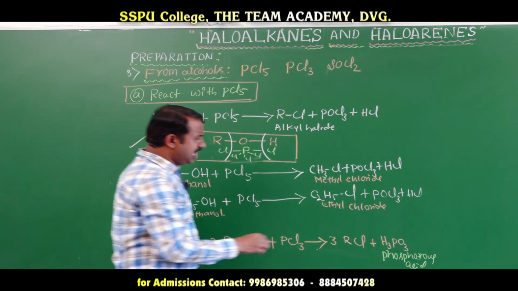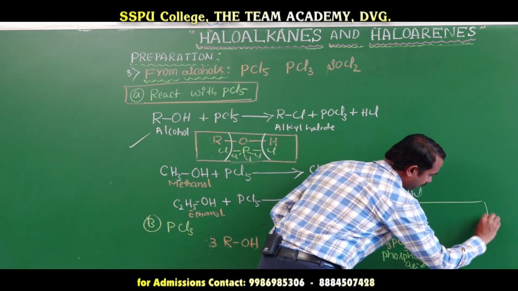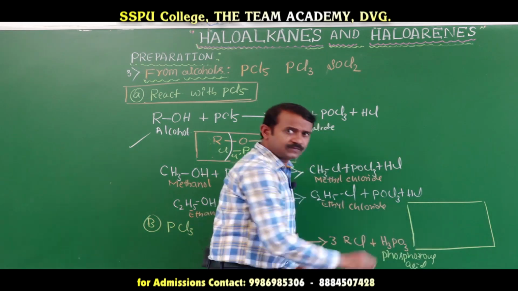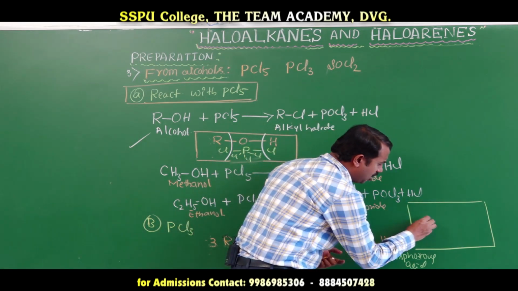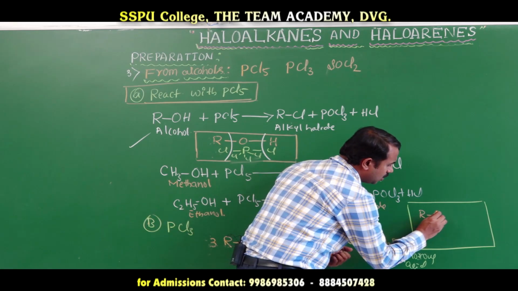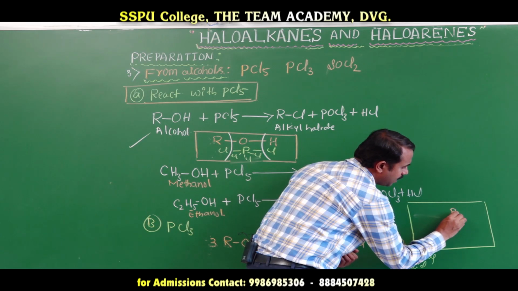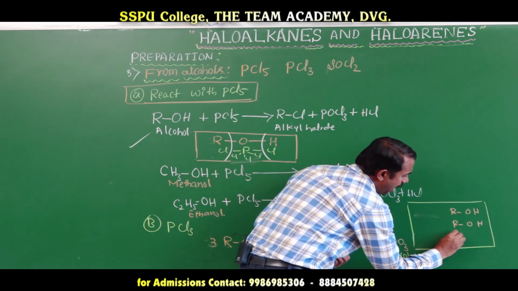Now this one also you can do. Here, how many molecules of alcohol? ROH.